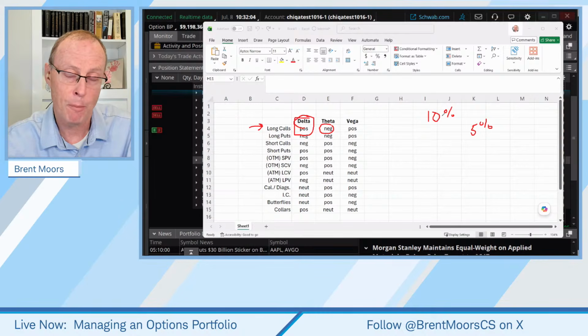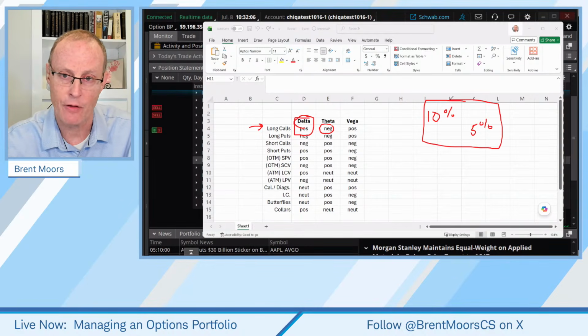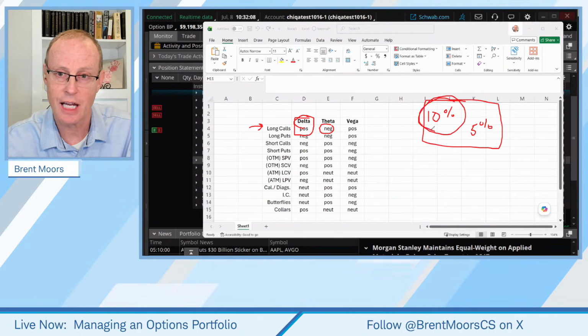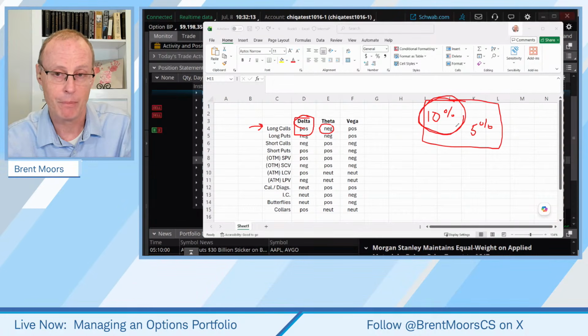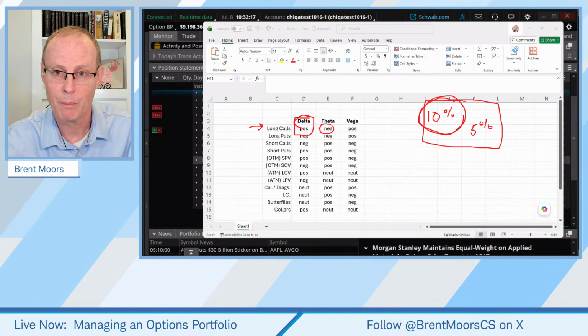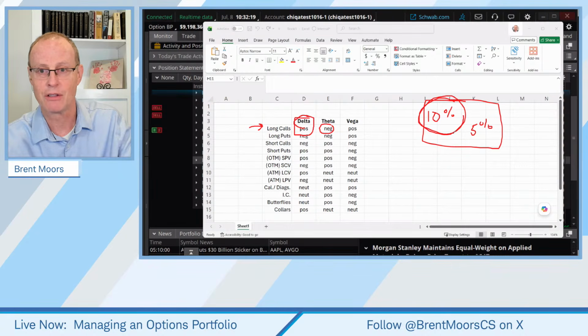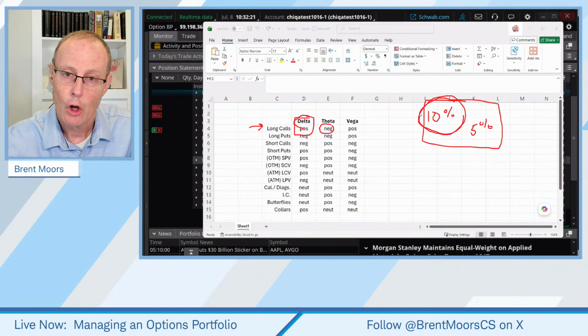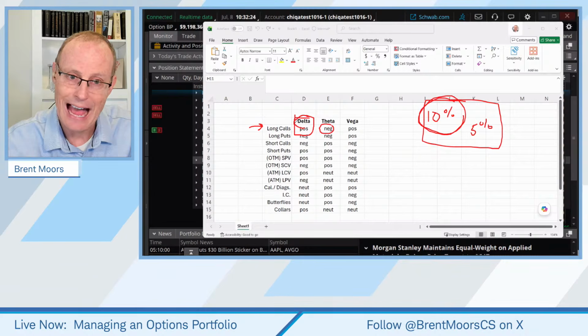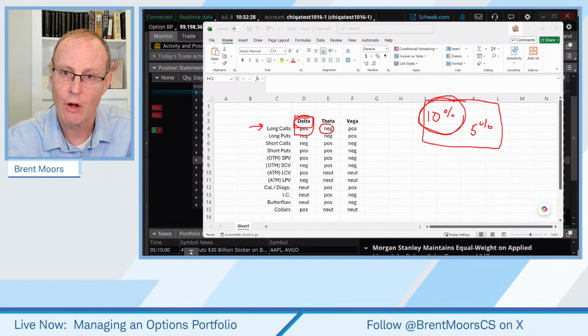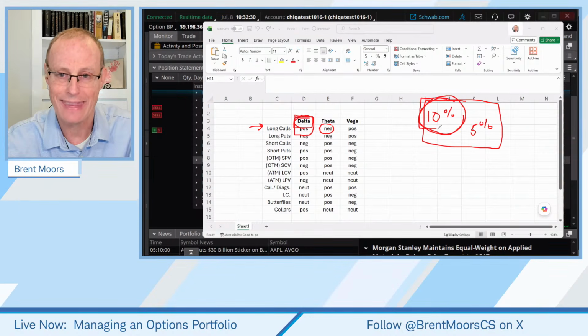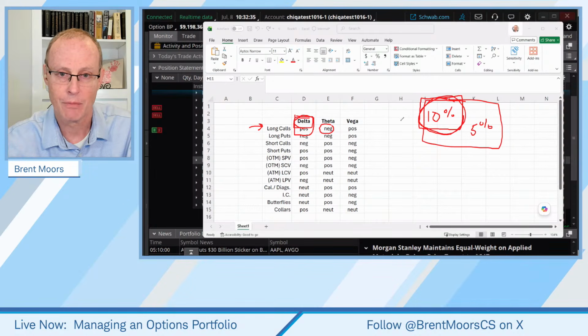Your portfolio needs to be prepared for that. So if you consider a 10% drawdown over the short term as a possible scenario, make sure your beta weighted delta can withstand that. We don't want it to happen, but you need to be prepared for that.